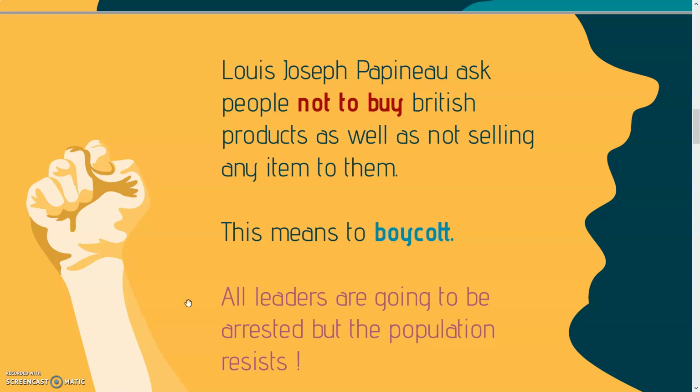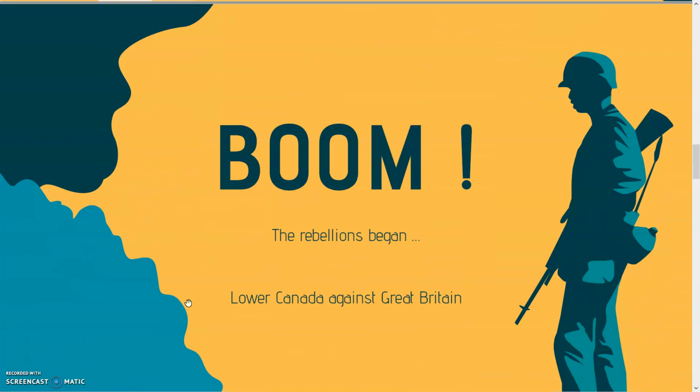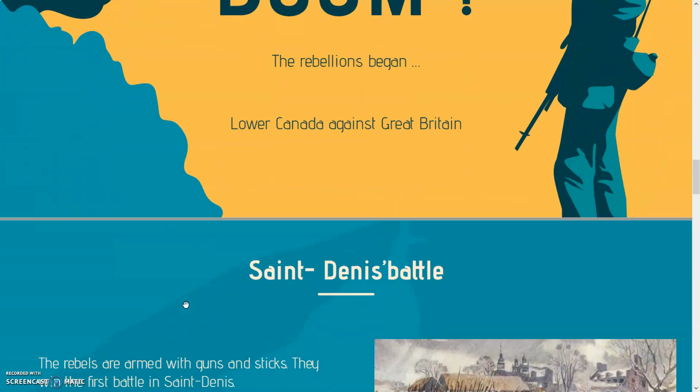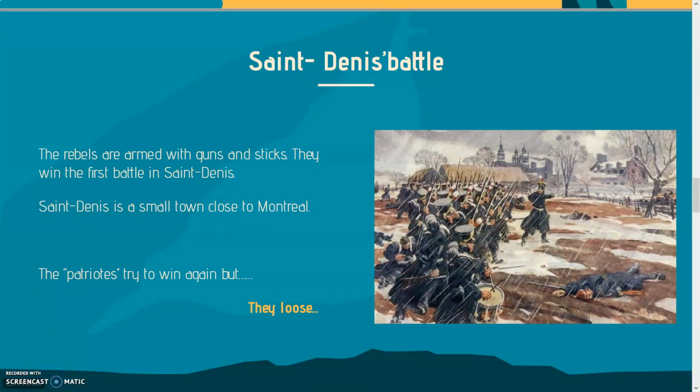But the population decides to resist. They don't want that to happen. As a consequence, boom, the rebellions began: Lower Canada against Great Britain. Over a long period of time, about 1 to 2 years, we are looking at the rebellions. And during the rebellions, different battles happened.